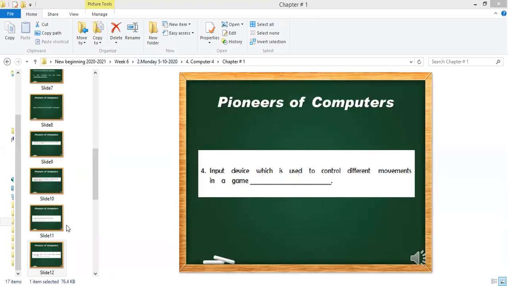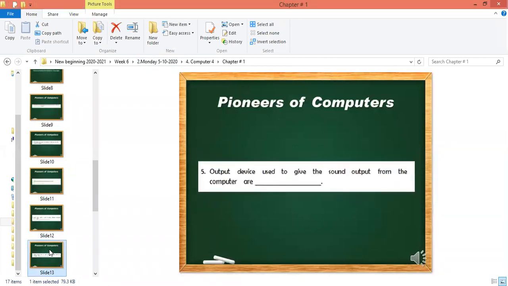Okay, let me clear the board. Now question number 5. Output device used to give the sound output from the computer. Ayad Hamad, everyone will get one chance. Okay, Ayad Hamad, what is your answer?